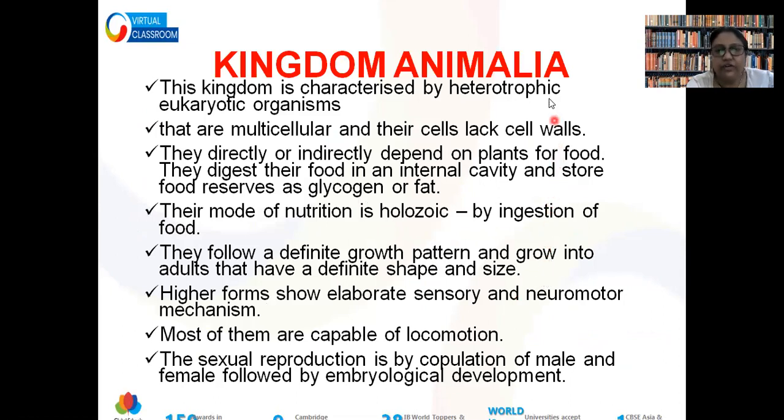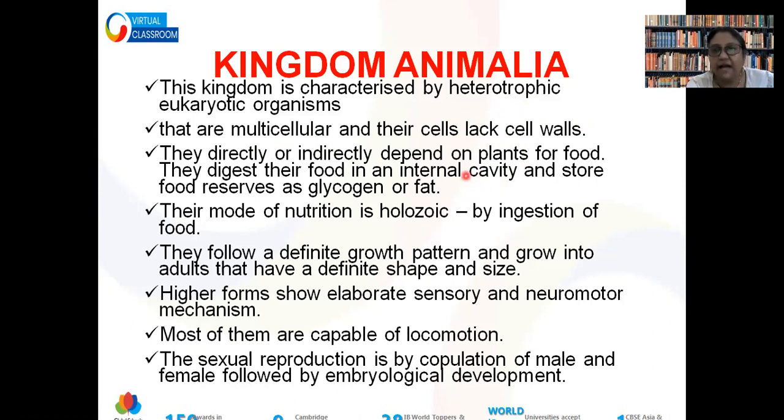So now we will talk about Animalia. This is a completely heterotrophic kingdom. They also have multicellularity, but they don't have a cell wall. So basically all animals are directly or indirectly dependent on other kingdoms for food, mainly plants, but some other kingdoms also.